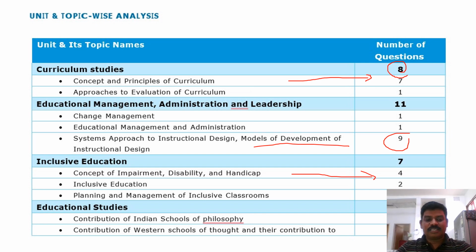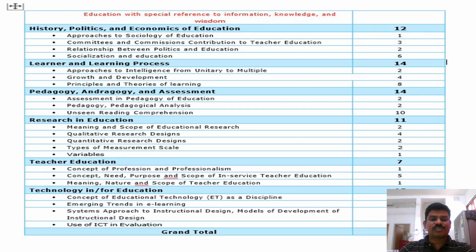And educational studies: contribution of Indian schools of philosophy and contribution of Western schools of thought. Here they have given 6 marks in total. The next one is history, politics and economics of education, 12 marks. Here they have given 12 marks.